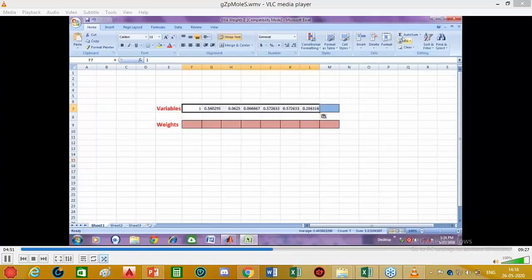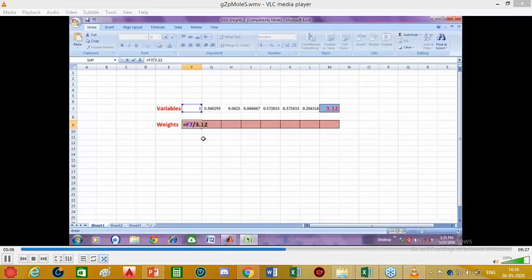Now we can find the sum, which is 3.12, and to get weights, we will normalize these values: the particular value divided by the sum. And we can see for the weights, the sum is equal to 1.